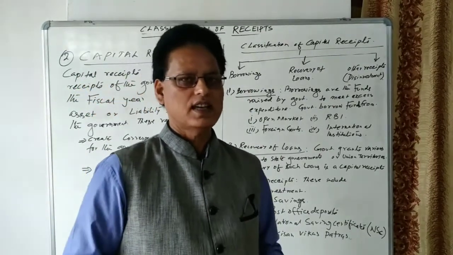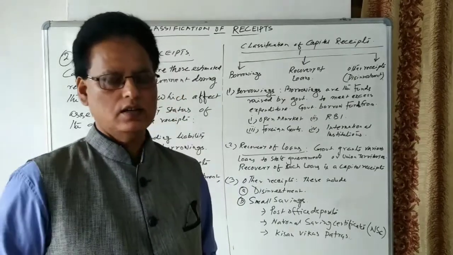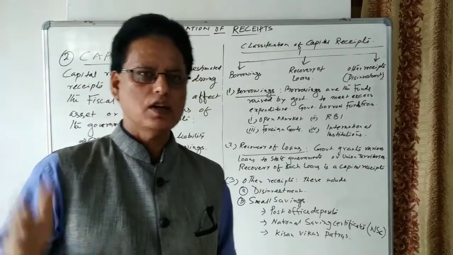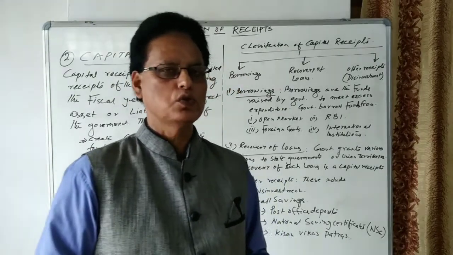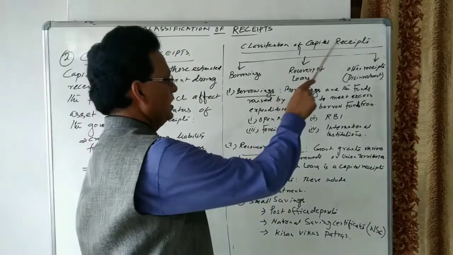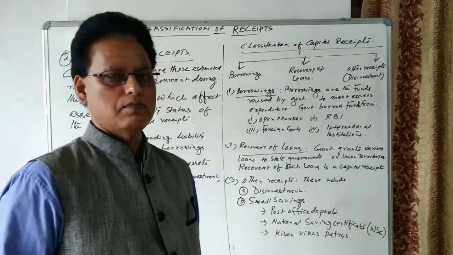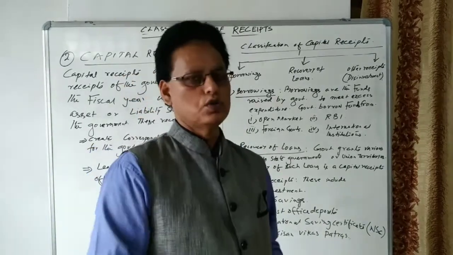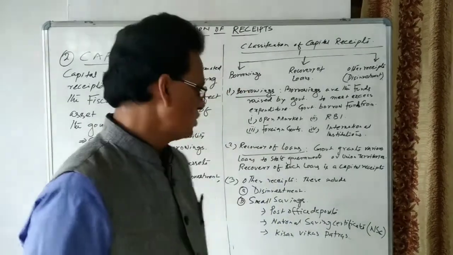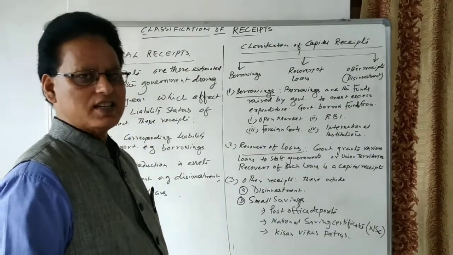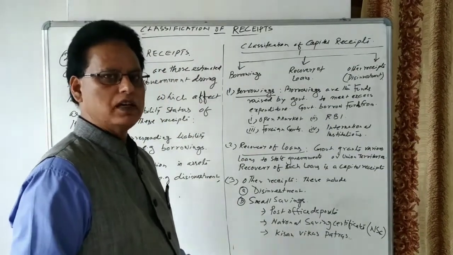When the government sells the shares of government companies and public undertakings to the private sector, it receives funds, and those funds become capital receipts. It means disinvestment is the process through which the assets of the government are reduced, when the government sells its equities or assets to the private sector.